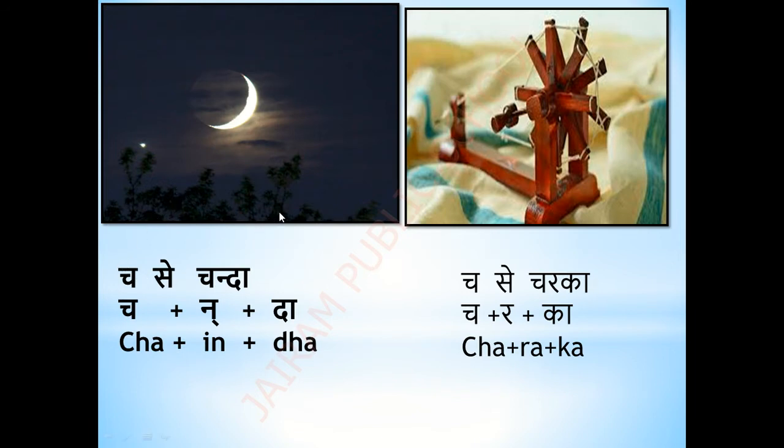Cha se chanda. In English we call it as moon, and moon in Hindi we call it as chanda. Cha in da. Here the na is half, so I have written it as in. Whenever there are half letters, we will put the in sound first, e sound first, then it will be added to this letter and it will become in. Okay. Cha in da.